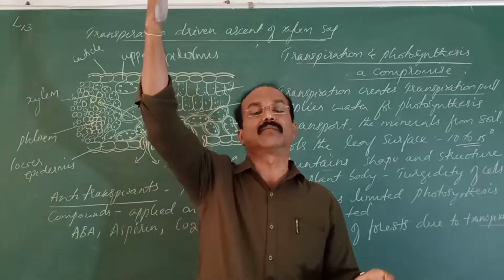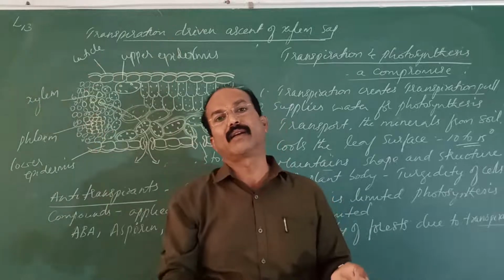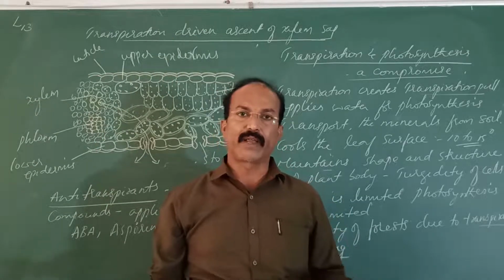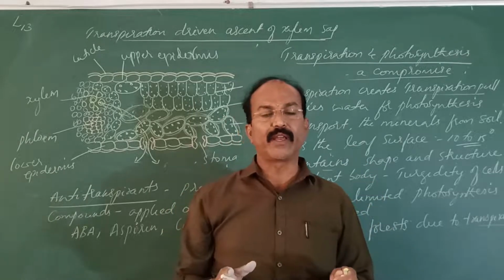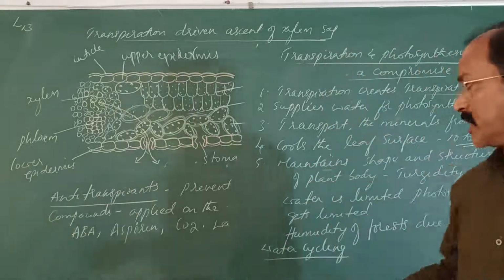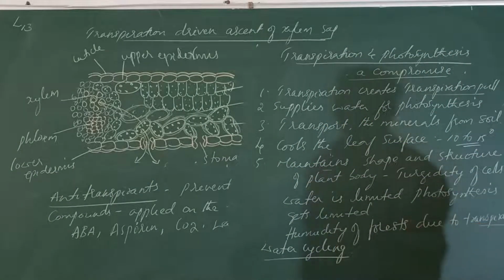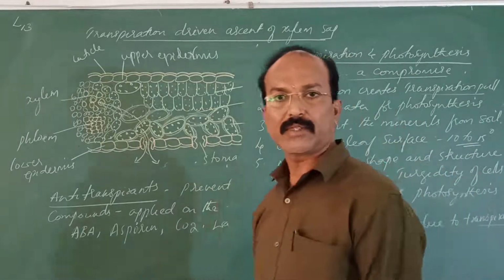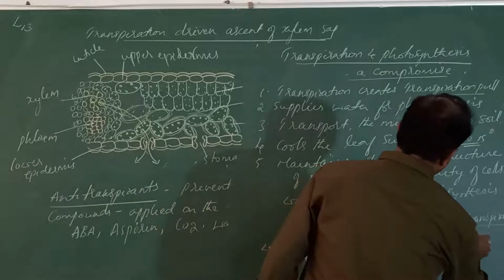these evaporated water go and form the clouds, and again they come back into the soil in the form of rain. So in the forest, due to transpiration, they maintain that huge humidity, which can be felt in the forest, and that causes the water cycle. So water cycling occurs due to transpiration.